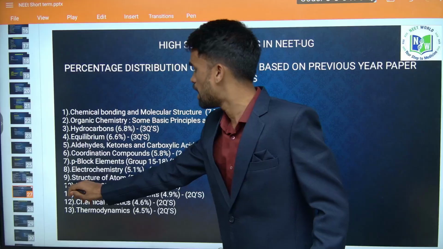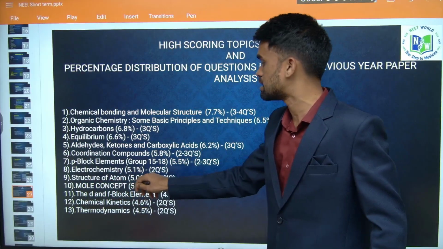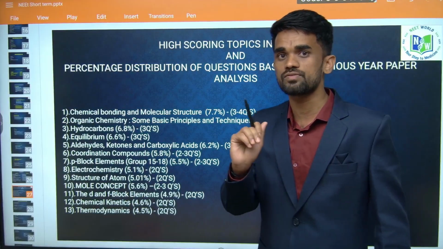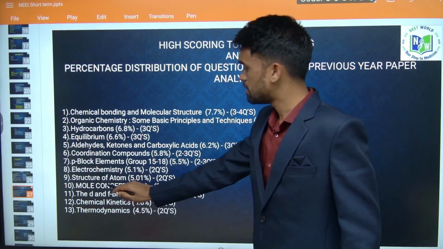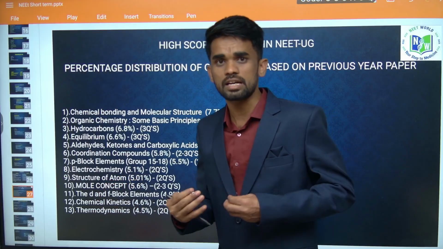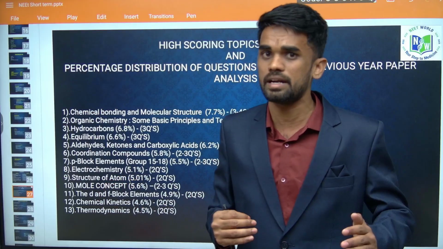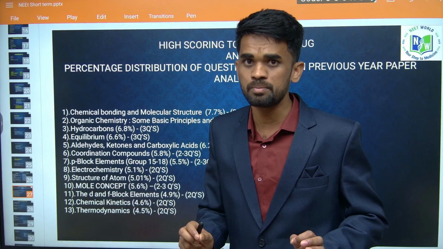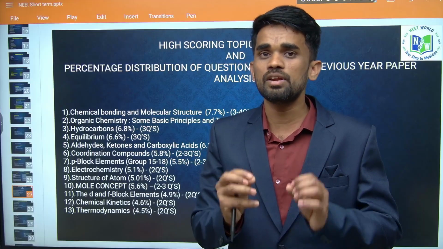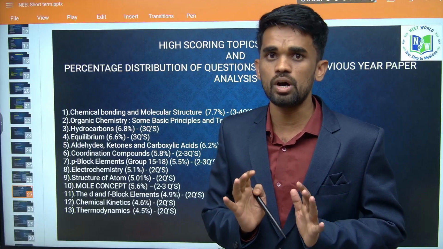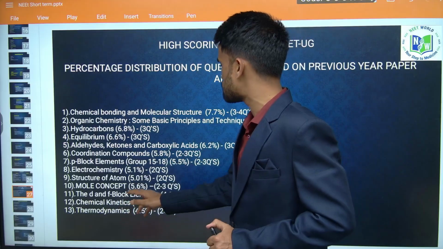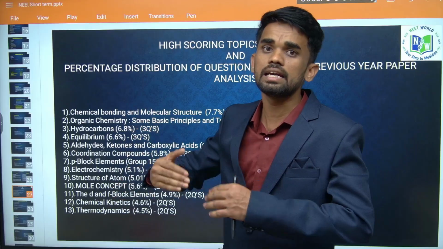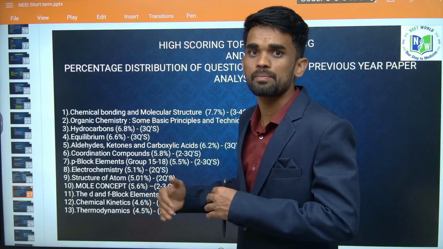So one I have highlighted over here is the mole concept, which is the first chapter of 11th class. That is, some basic concepts of chemistry, right? Whether the questions are coming or not from the chapter, that is not a matter here. If you are thorough with this particular topic, mole concept, your complete chemistry will be so easy for you to understand, right? So we may expect 2 to 3 questions either directly from the mole concept or interlinked questions or these topic based questions.